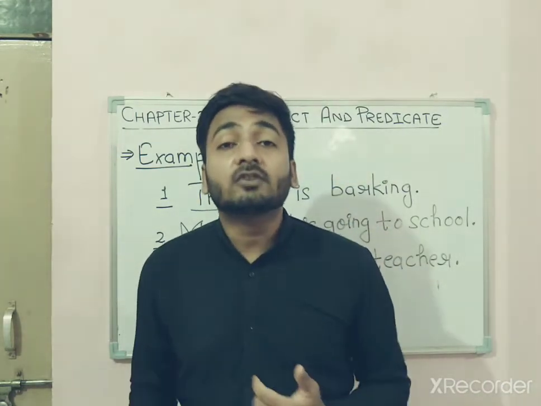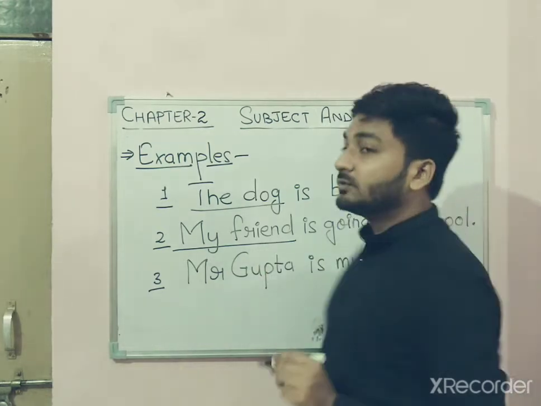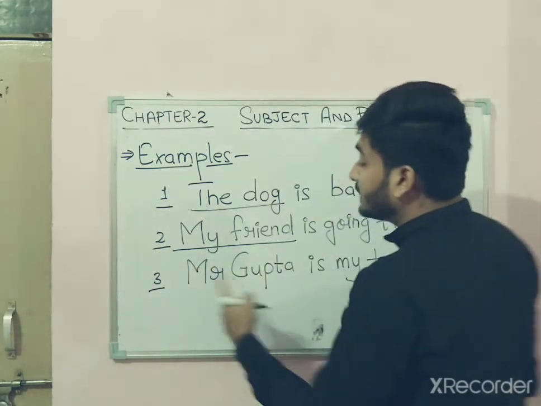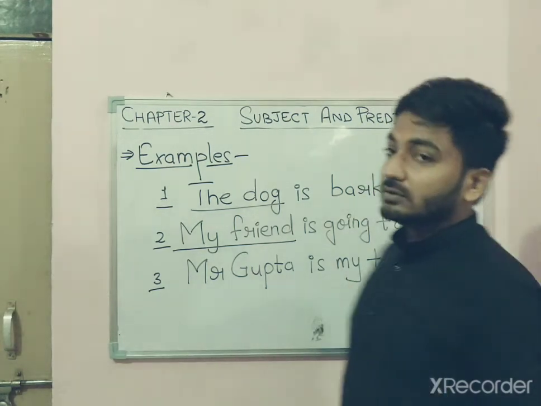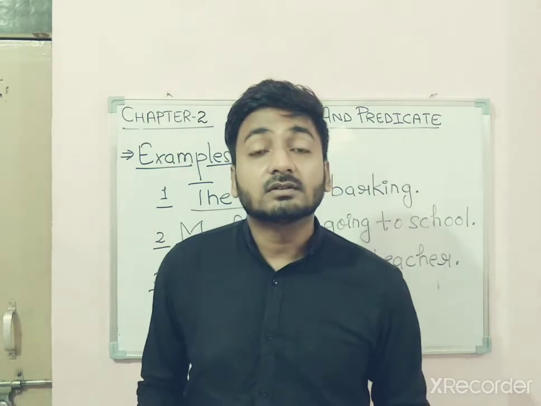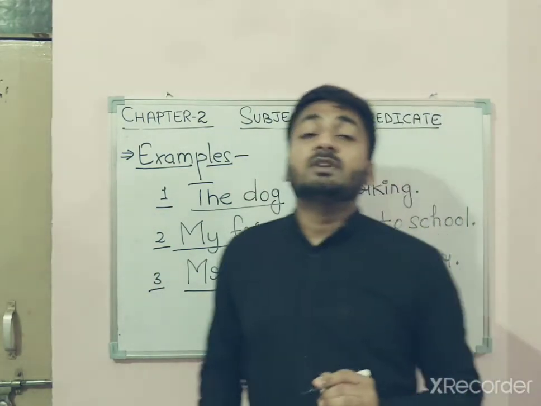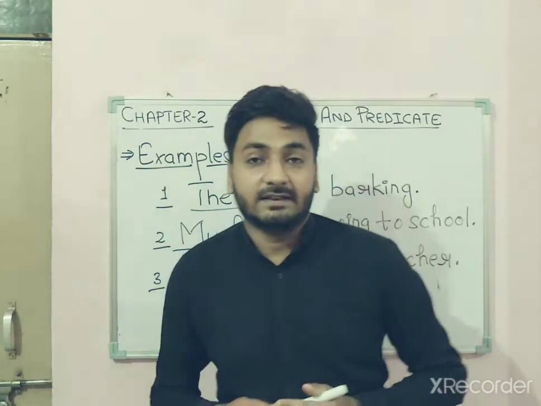About whom are we talking here? My friend. That means in this sentence what is the subject? My friend. Number 3, Mr. Gupta is my teacher. Who is my teacher? Mr. Gupta. That means Mr. Gupta is the subject of this sentence.